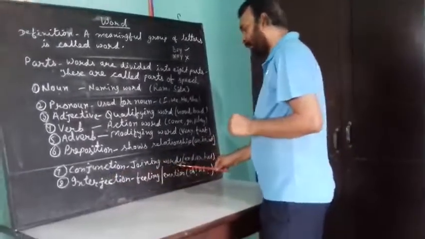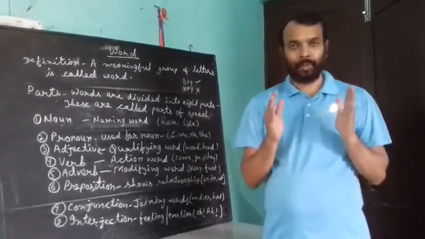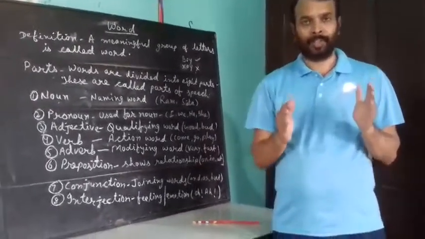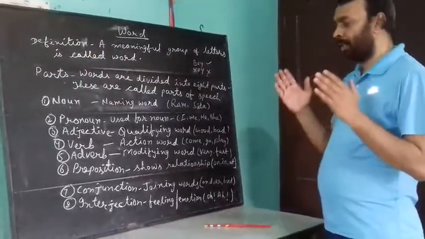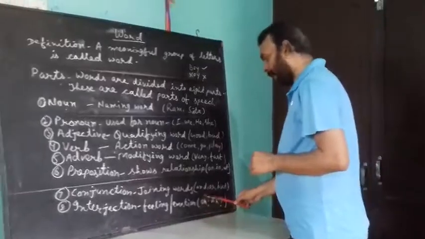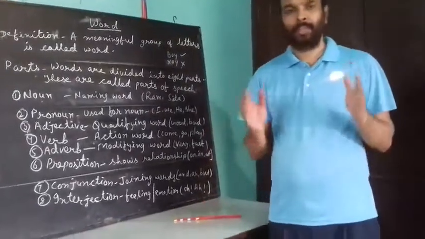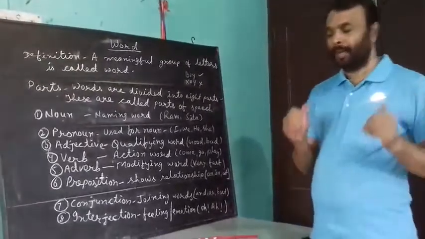Conjunction, joining words. Joining words are called conjunctions. It joins two words, two clauses or two sentences. So those words which are used to join are called conjunctions. And, or, but are examples of it. Other examples are so, because, etc.